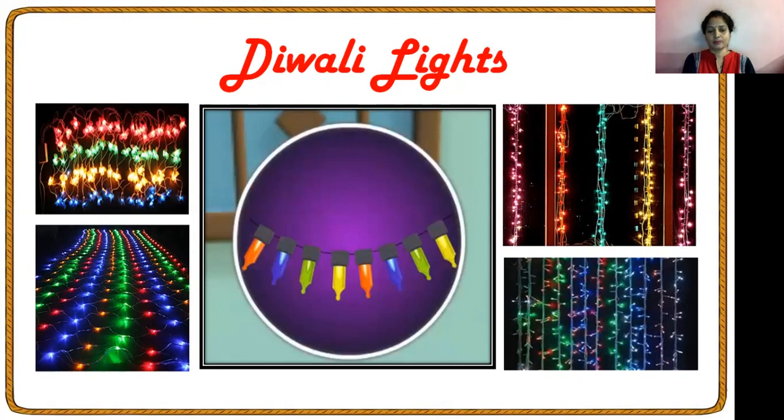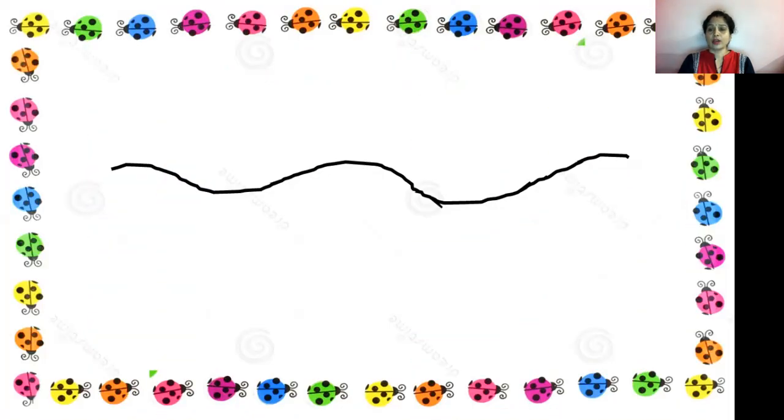Orange light, then blue, then green, then yellow. Again orange is repeating. So there is a pattern of light which is repeating again and again after a certain interval of time. So what you have to do, we will take a white sheet of paper in which we will draw one line like this. Okay, this will be our wire.